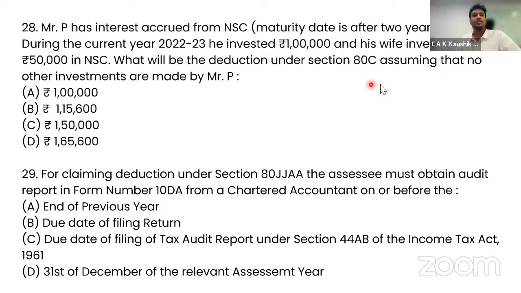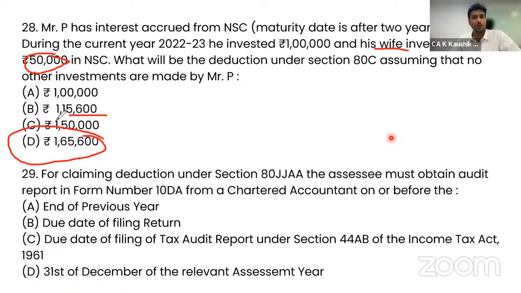Mr. P has accrued interest from NSC. Maturity date is after 2 years. So 15,600 is the deduction along with 1 lakh. 50,000 is invested by wife. So Mr. P will get only what he has invested. So 50,000 is done by wife, so that will not be included. If you include that, then it will become 1,65,600.